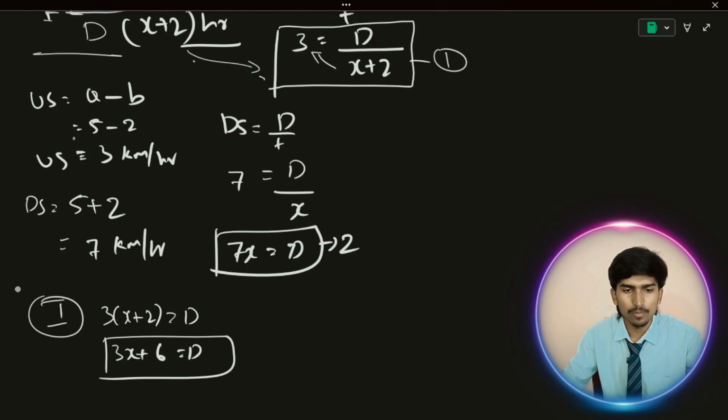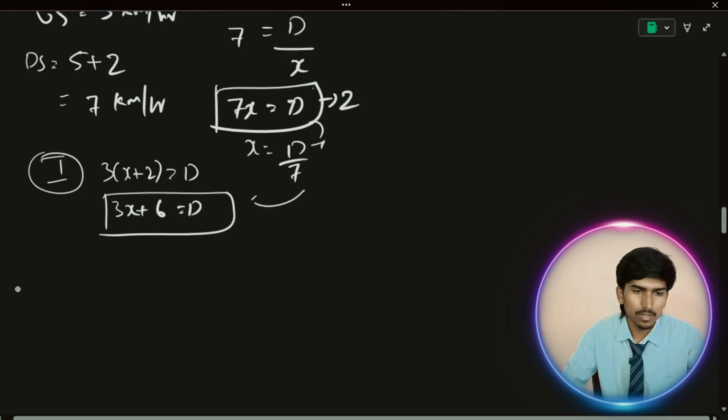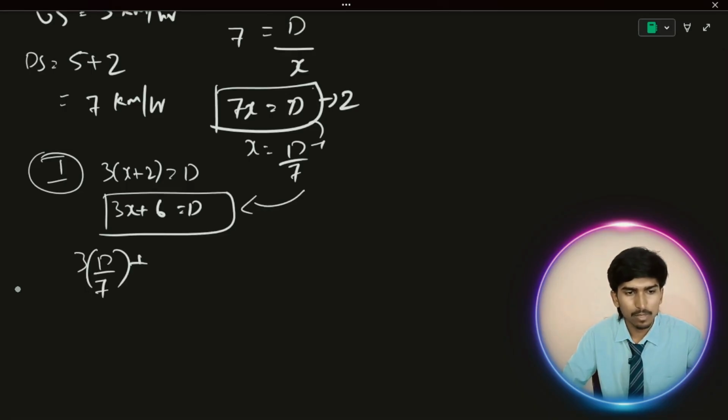Now I'm going to put the x value here. From the second equation, x is equal to d by 7. Let's put this value in this equation. 3 into d by 7 plus 6 is equal to d. So 3d by 7 plus 6 is equal to d.